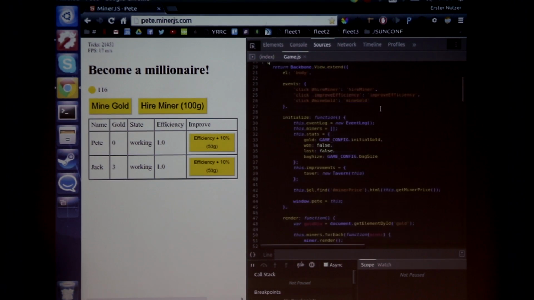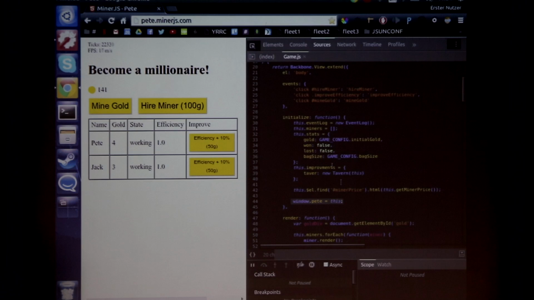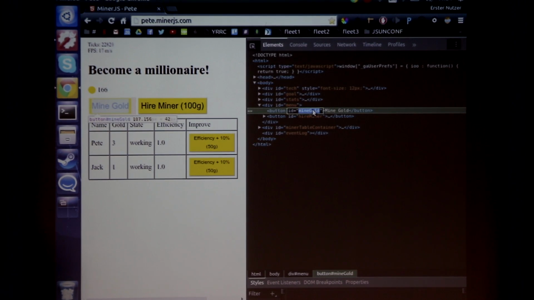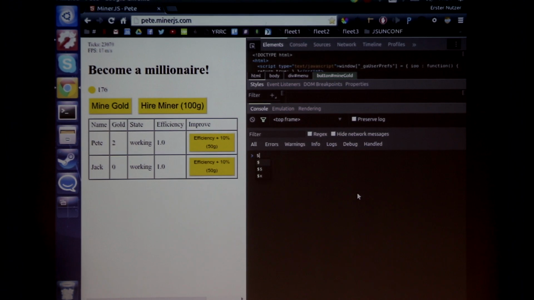So I check the code and I browse the code and I can set some breakpoints, of course. That would be the easiest approach. Or I can check if there's something like access to the window object where my game object is stored. This is obviously on purpose. But the much easier approach is, I know I can click this button to get some gold, so why don't I just inspect it and see if it has an ID, and it has an ID, and just take that, and hopefully jQuery is installed, and looks like it is.